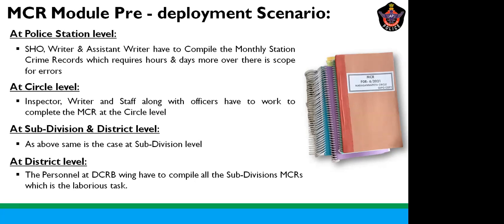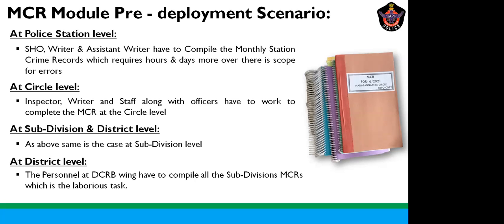If we see at the district level, there is a special wing called the DCRB wing, District Crime Record Bureau wing. This wing will have an officer of the rank of DSP, a few inspectors, sub-inspectors, and a lot more staff who will work on the compilation of the MCR of the district.